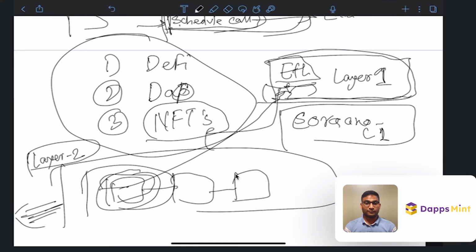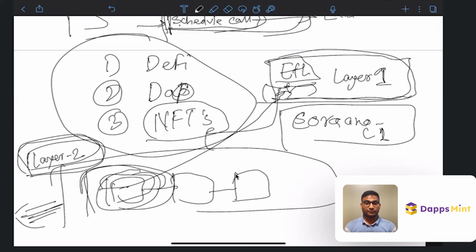So that's why we use layer two, where each layer has, let's say, a thousand nodes, and this makes it less decentralized compared to Ethereum because it has fewer nodes. If a layer 2 has 100 nodes itself, there is a higher chance of 51 or 60 of those nodes not behaving properly and verifying false transactions.